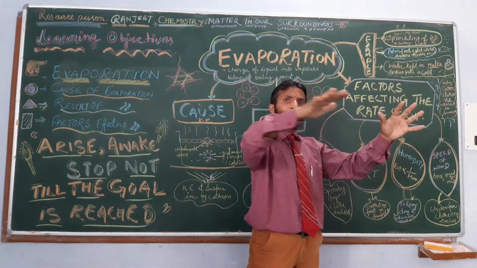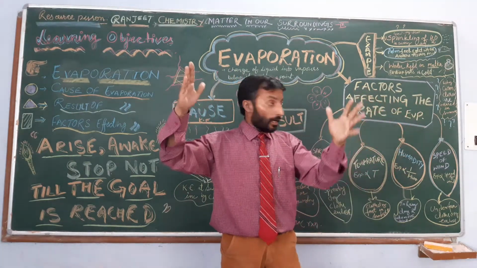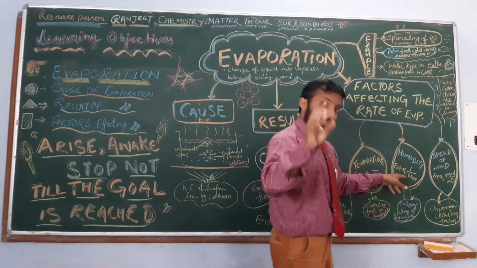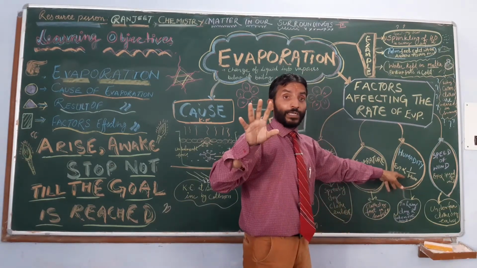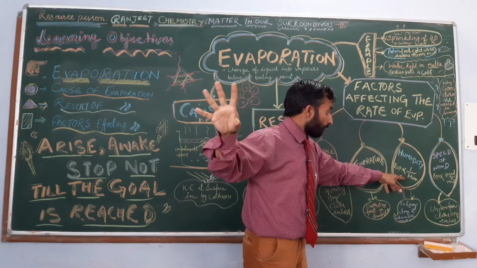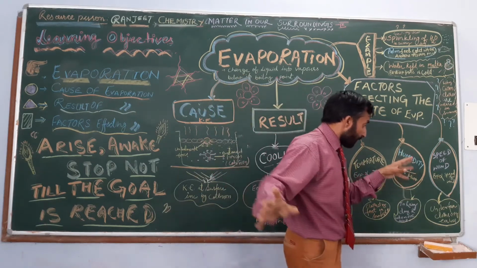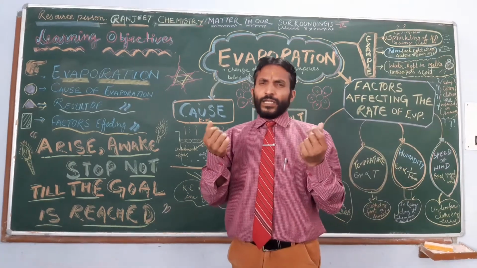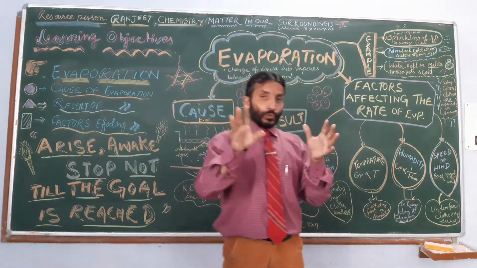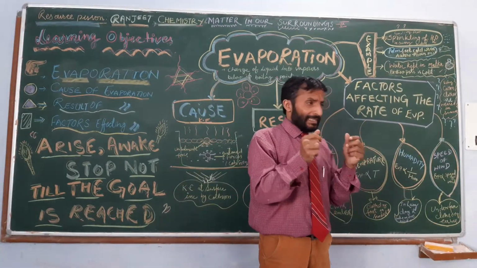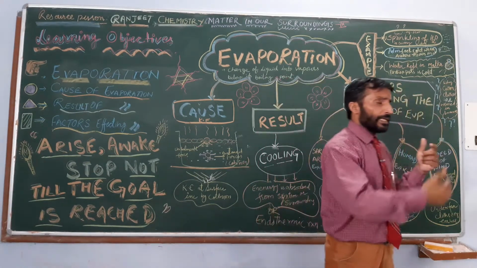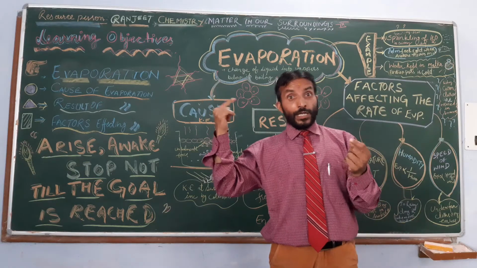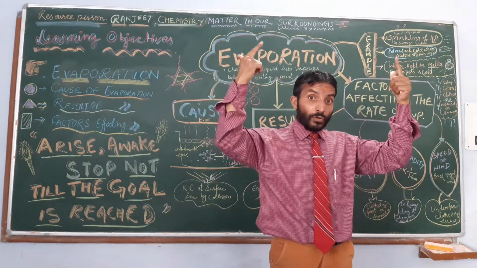So an increase in humidity decreases evaporation. We can observe that on a rainy day it is very difficult to dry clothes compared to a normal or sunny day, because on a rainy day humidity is more.